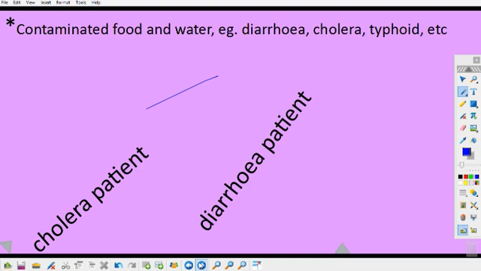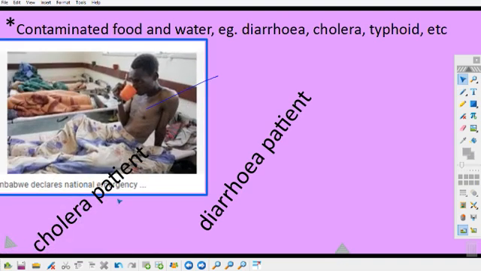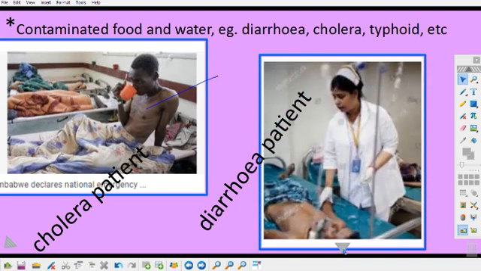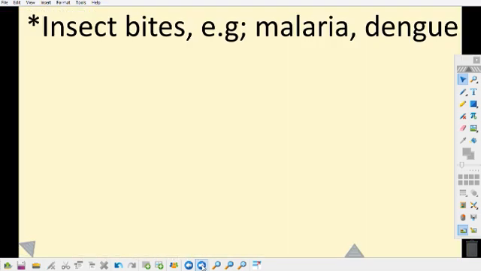Two, contaminated food and water. Examples like diarrhea, cholera and typhoid are examples of communicable disease. You can see a cholera patient, a patient suffering from diarrhea, as an example of communicable disease. Let's move ahead.